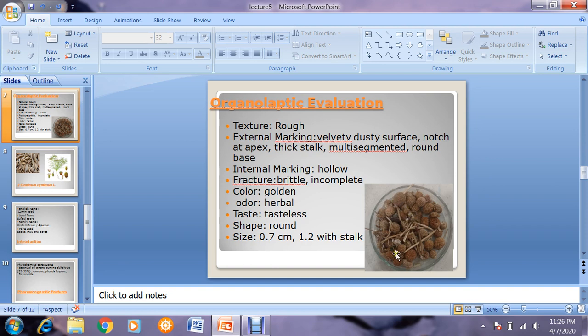Internally, when you bake it, it is hollow from inside. You can see it. This is hollow, contains the hollow septa. Fracture is brittle and incomplete, soft fracture. Color is golden. Odor is herbal. It is tasteless. Shape is round. And size is 0.7 centimeter. If you measure with the stalk, then it may go up to 1.2, 1.3 centimeter long.